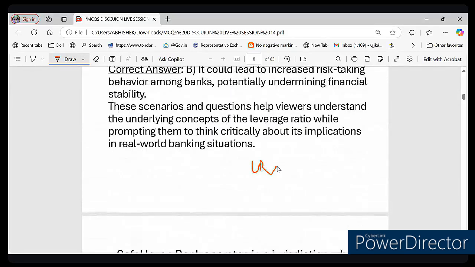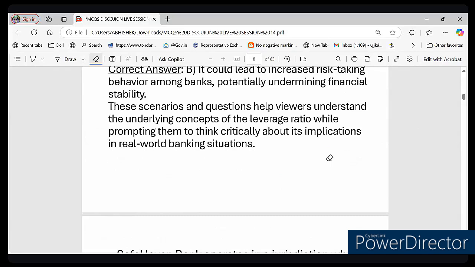What is the formula for leverage ratio? The formula for leverage ratio is Tier 1 capital upon exposure, right? So if the leverage ratio is lower, it clearly means that the bank can lend more with the same capital, which means exposure is higher. So this might encourage banks to take on more risk to increase profit. And if too many risky loans go bad, the bank could face financial trouble, and that could impact the entire economy, right? So that is the point.